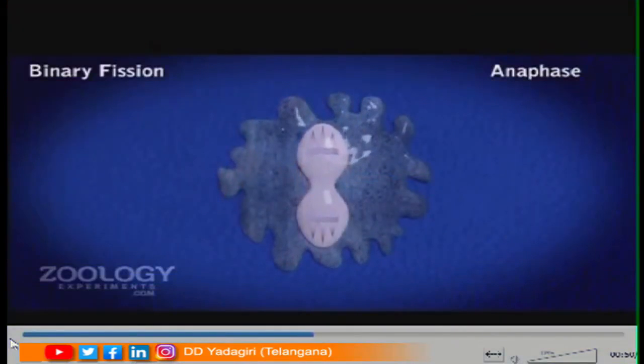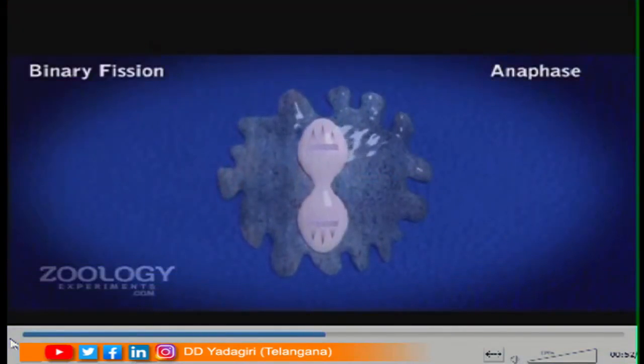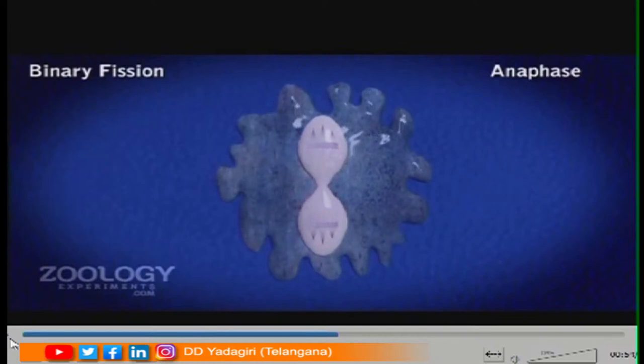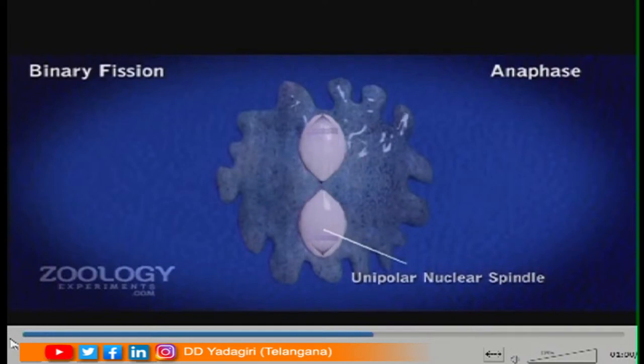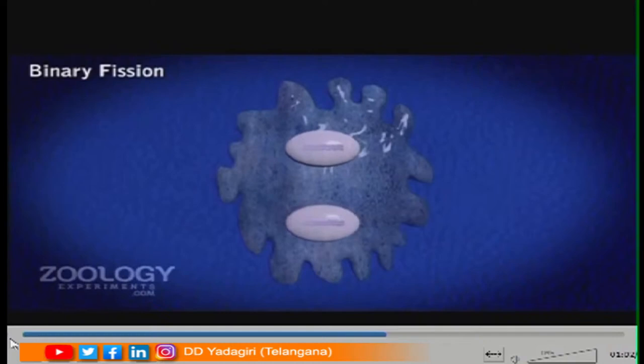You can see, children, the chromatin material which is present in this will be divided into two, and slowly the nucleus gets separated, and the process of division of the nucleus is called karyokinesis. Now, two nuclei are produced from one nucleus, isn't it, children? Is it clear? Are you able to see? Yes, two nuclei are present. Nucleus is singular, nuclei is plural.